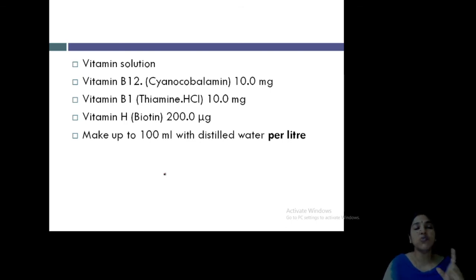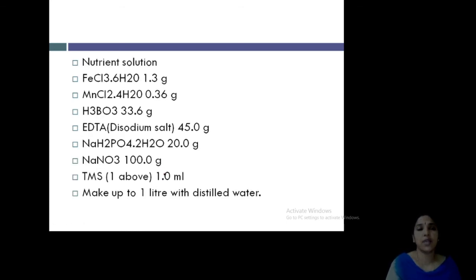Now the second part is the vitamin solution. The vitamin solution contains vitamin B12, vitamin B1, biotin, etc. Then make up to 100 ml with distilled water. This is the second part, the vitamin solution. So the trace metal solution is the first, the vitamin solution is the second. Now the nutrient solution, that's the third one.